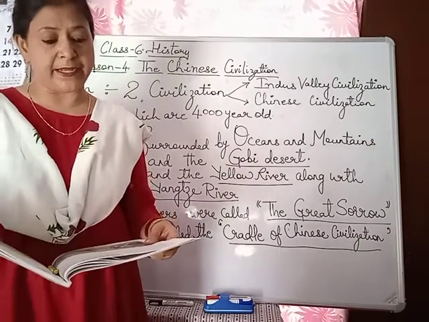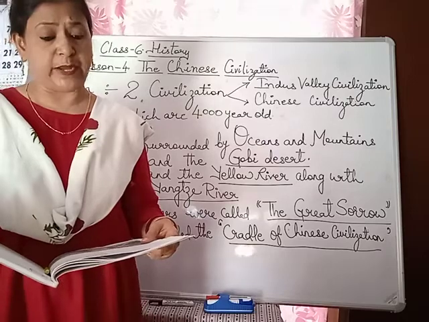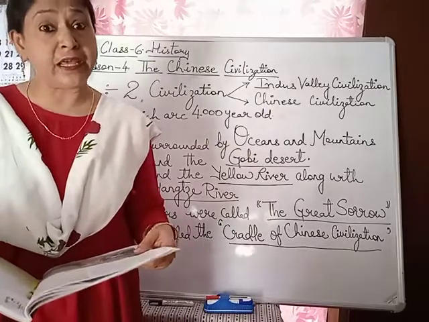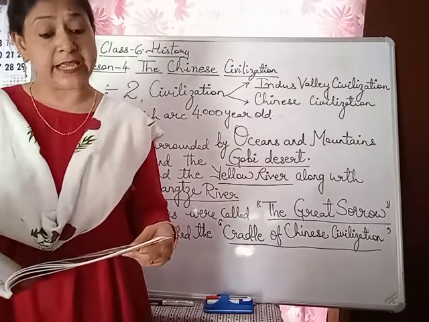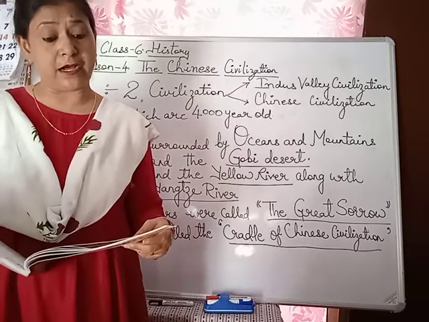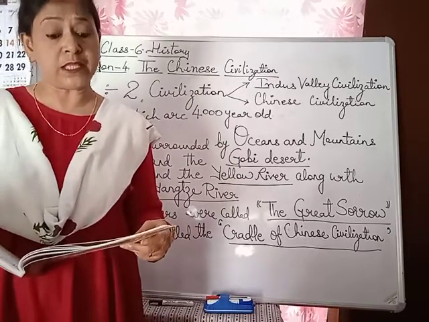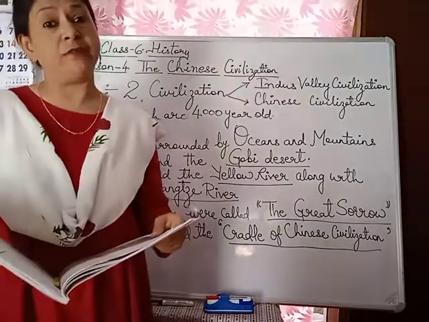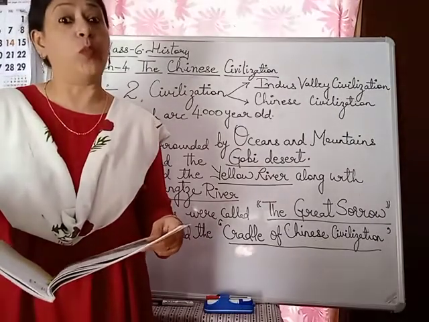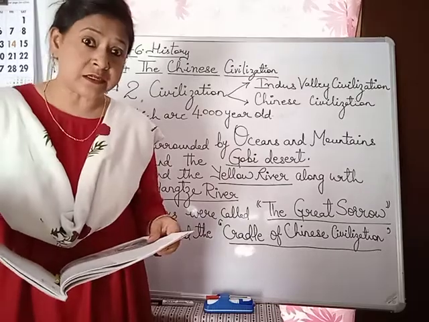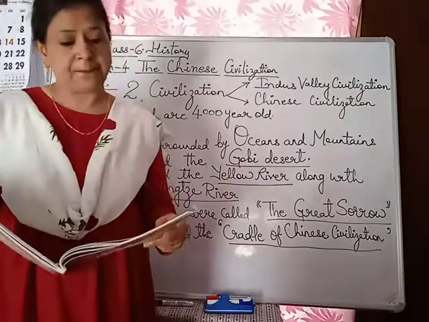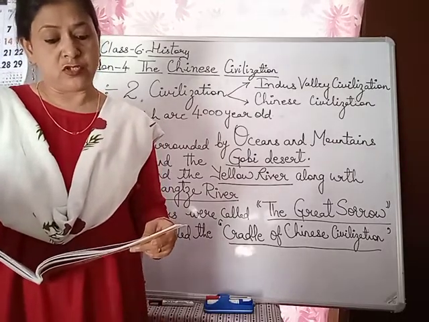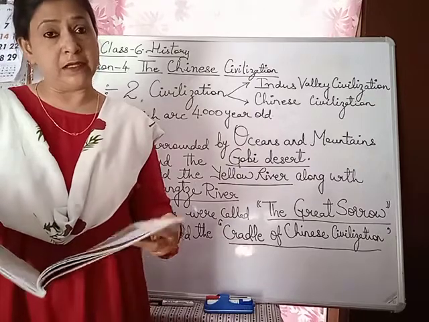Romans and Greeks called China Ceres, the land where silk comes from. So the Greeks and the Romans gave the name Ceres to China. Why did they give this name Ceres? Because it was overflowing with what? The land where silk comes from. Children, do you know where you get silk from? From the silkworm. And who used to produce more silk? The Chinese. In Mandarin, China is called Zhonghua, Central State or Middle Empire.